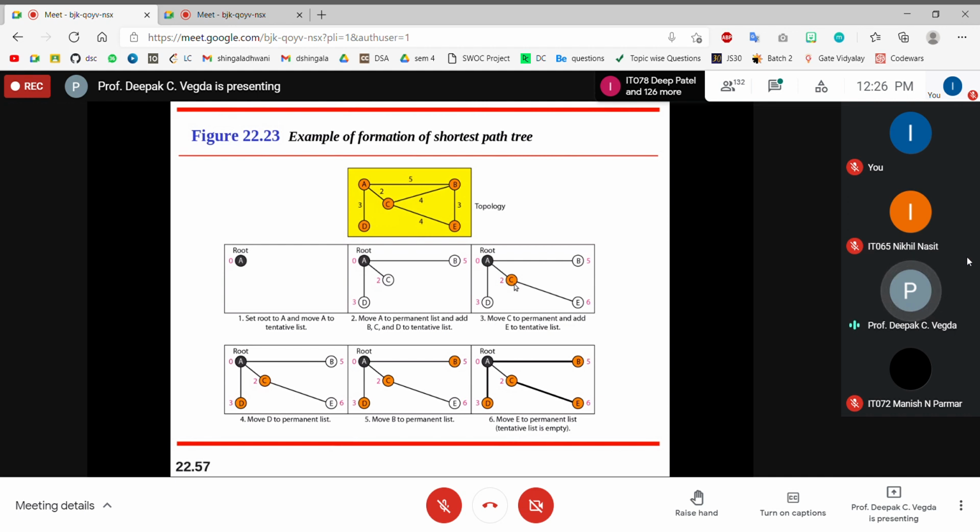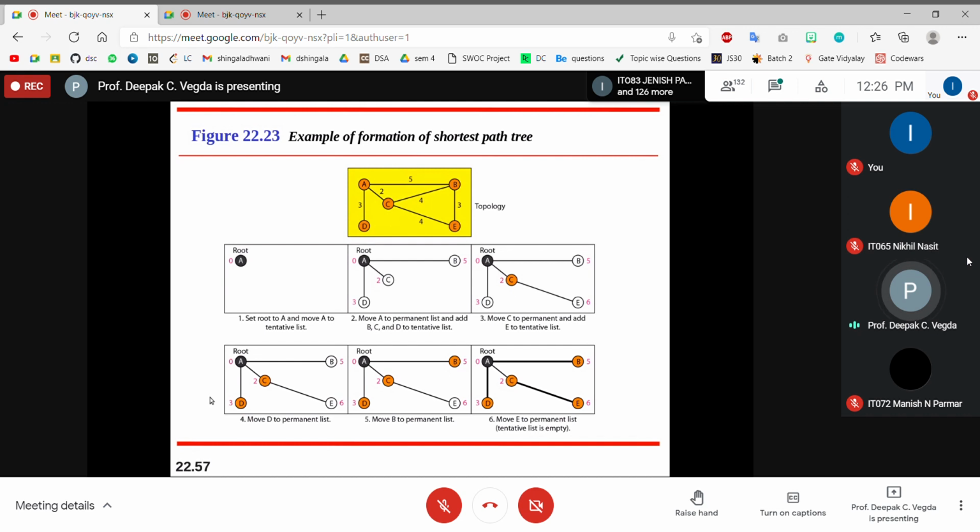So I will move C to the permanent list, and the nodes with which C is connected, I will move them to the tentative list. C is connected with B, but B is already there in the tentative list. Then any other node? Yes, E is there, so I will send E to the tentative list. So how many are there in the tentative list? B, E, and D. How many nodes are there in the permanent list? A and C. Now, I'll again check which one is the shortest path.